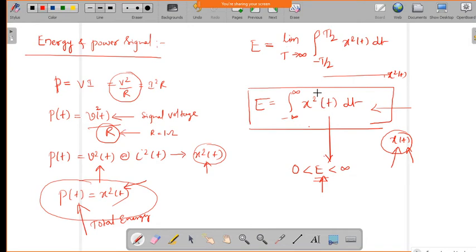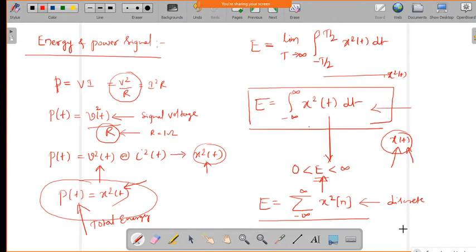Now this is for the continuous time case. Similarly, for the discrete time case we can define it as the summation from minus infinity to plus infinity of x square of n. Here n varies from minus infinity to plus infinity, just as t varies from minus infinity to plus infinity. For the discrete time case, the energy of the signal is defined as the summation from minus infinity to plus infinity of x square of n. So this is about the energy signal.